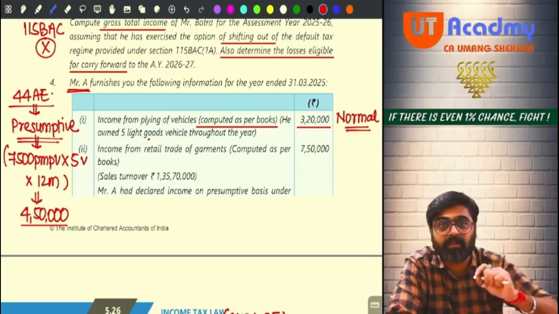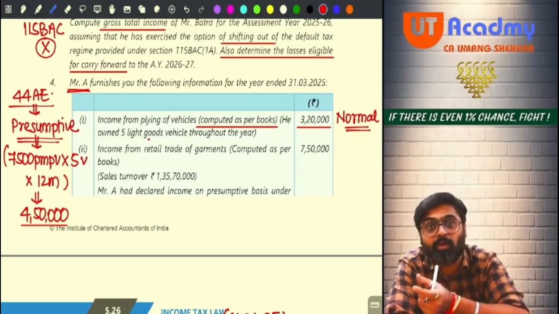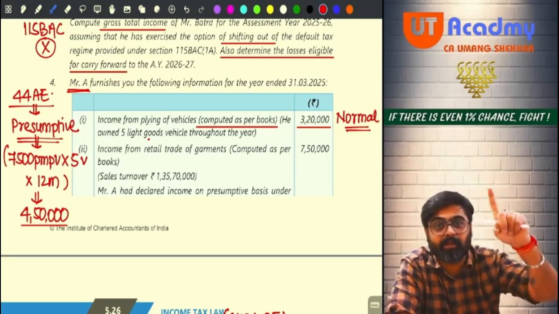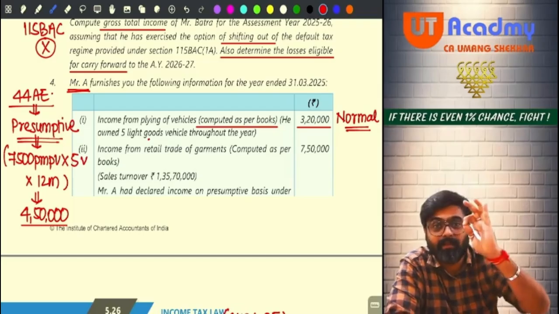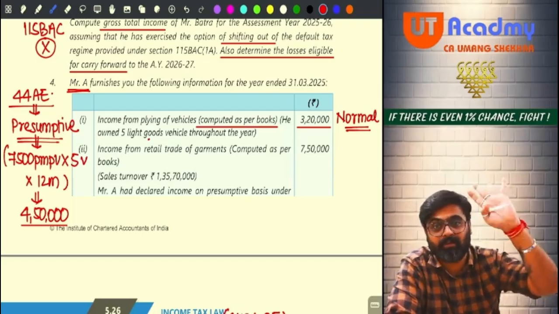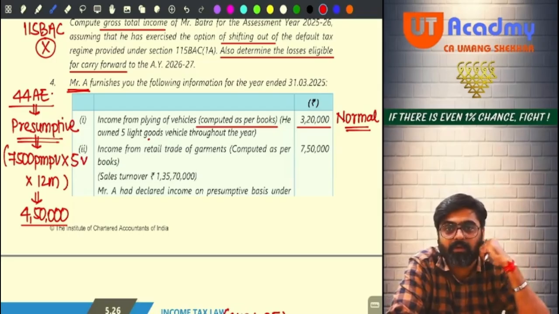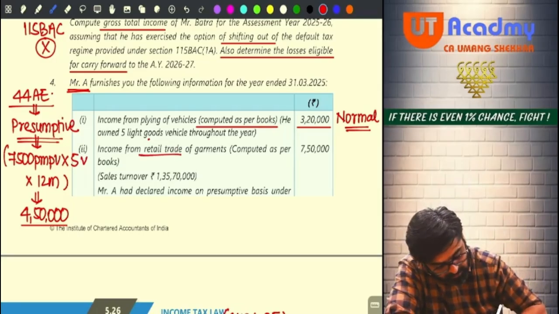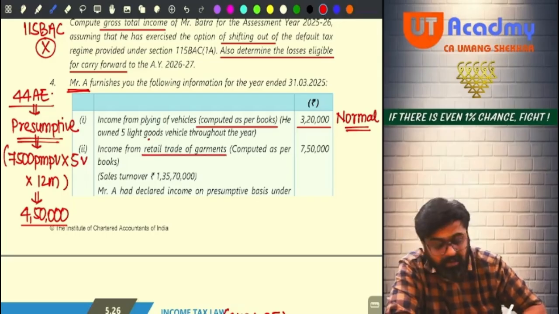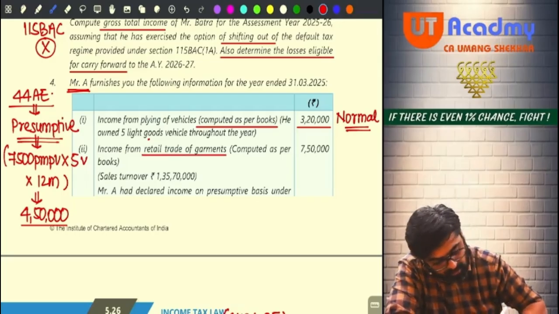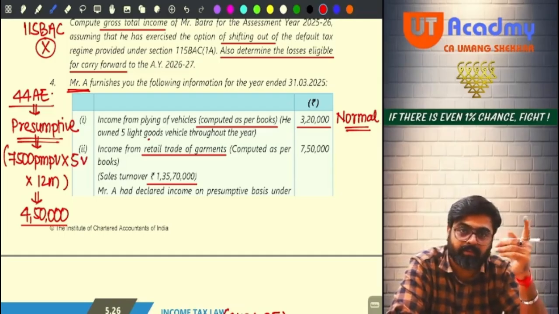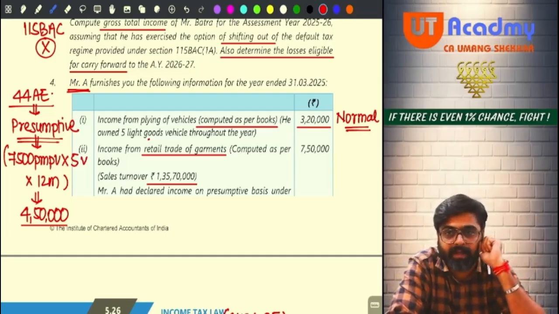For any other business, if the turnover is not more than 2 crores, then on that turnover you can calculate 8%, and minimum 8% you can show as a presumptive income. Tell me yes or no. So is it an eligible business, this retail trade of garments? Yes, because its turnover is less than 2 crores. So on this turnover, minimum 8% presumptive income I can show as per 44AD.